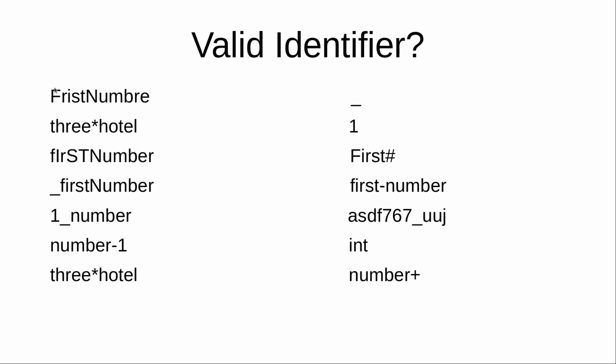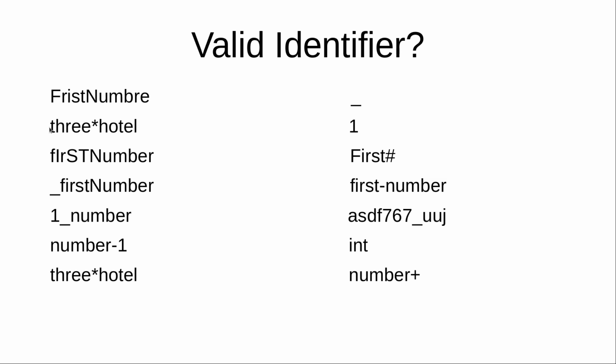Okay, so when we look at the first one, it's first number. Yeah, there is a spelling mistake here, but the compiler doesn't really mind if we have a spelling mistake, as long as the first character is not a number and it uses only digits, alphabets and underscore. The compiler is fine. So the first identifier is valid.